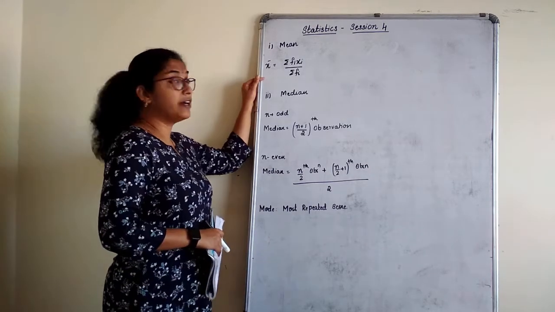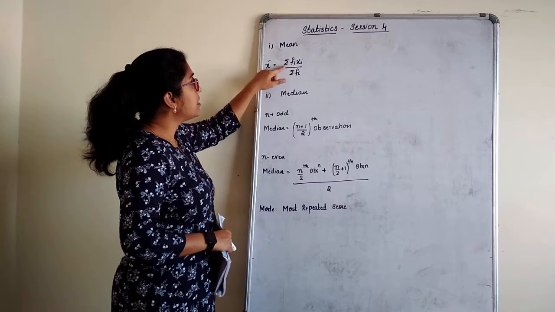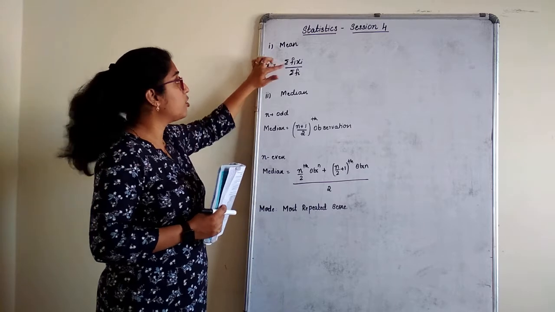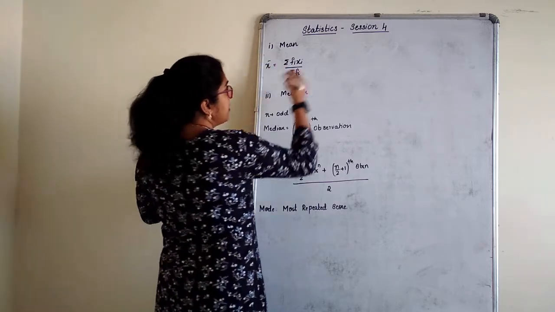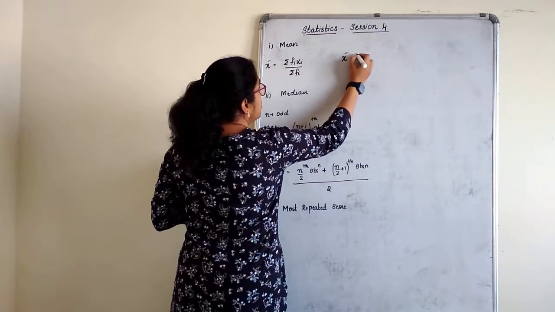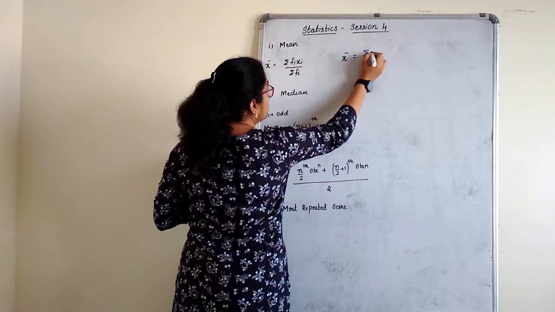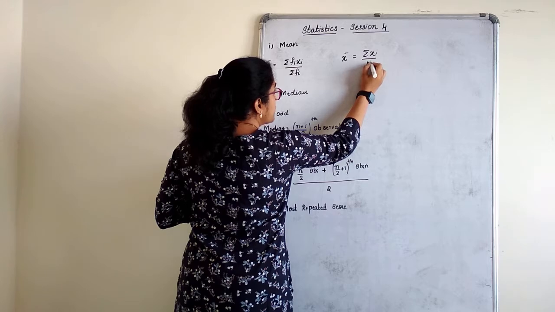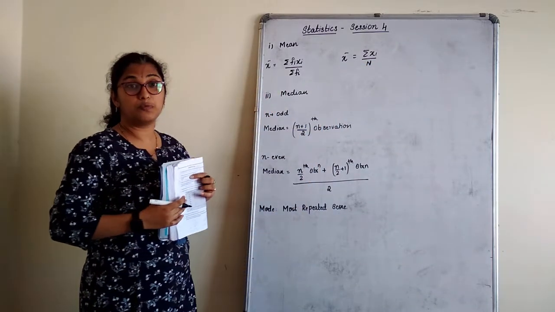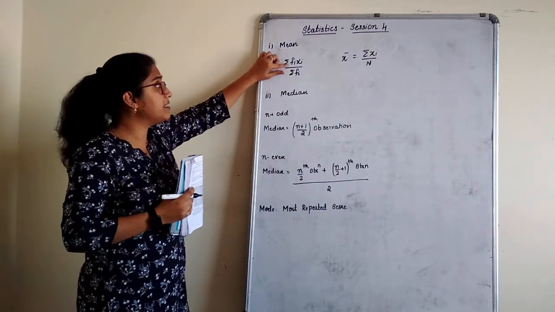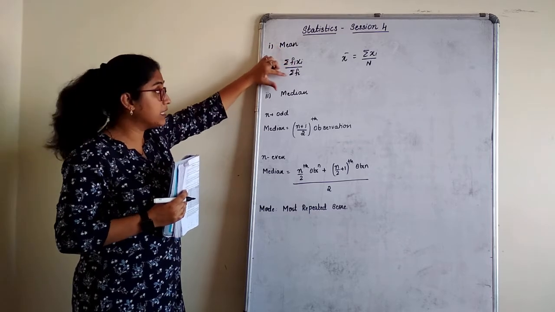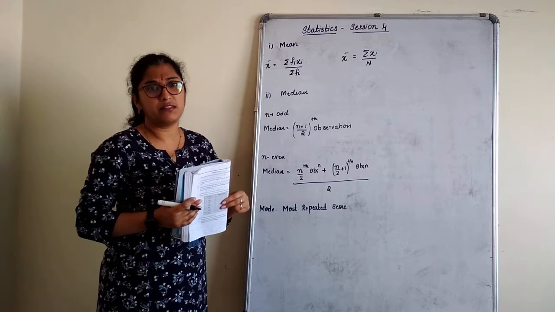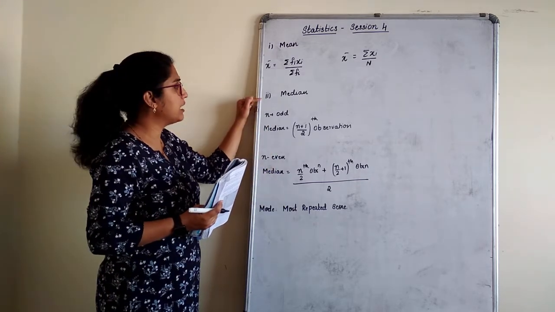Now this is the formula for mean. Mean is equal to sum of all the scores divided by number of scores, right? This is for ungrouped data. When frequency is given, it is frequency into the class mark divided by the total number of how many times the scores have repeated, that we will check.